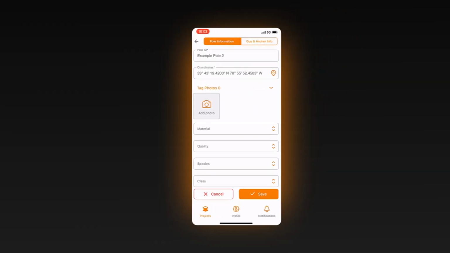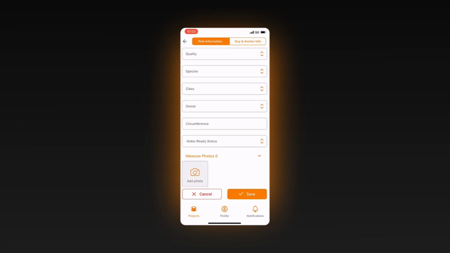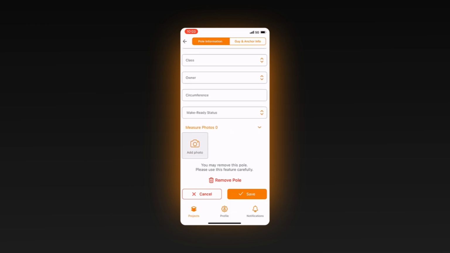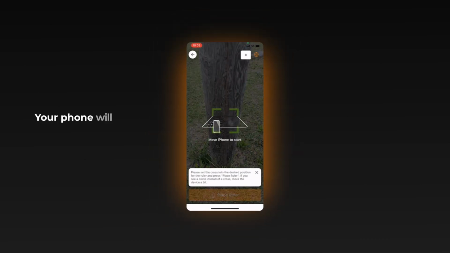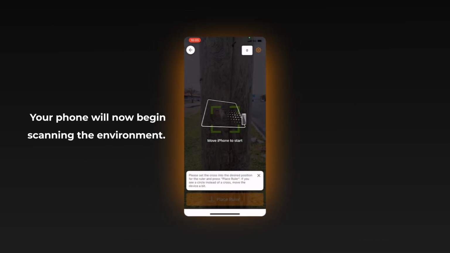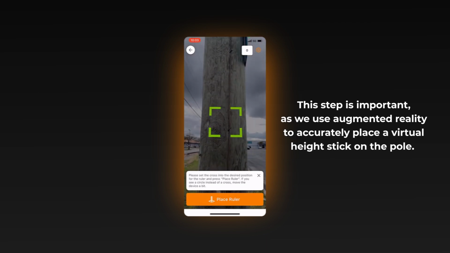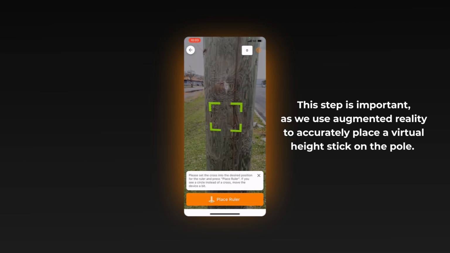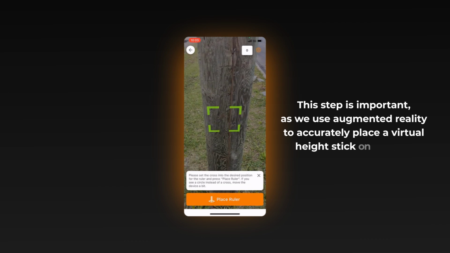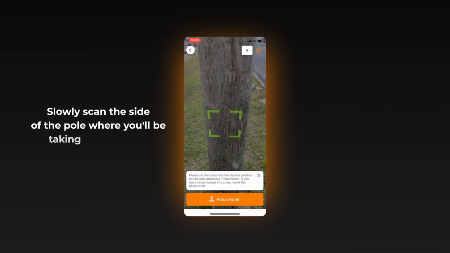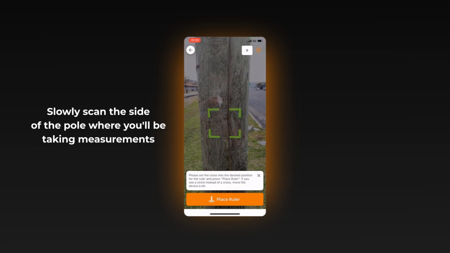To take a measure photo, first open the pole you're working on, then scroll down to the Measure Photos section. Tap the Add Photo icon to begin. Your phone will now begin scanning the environment. This step is important, as we use augmented reality to accurately place a virtual height stick on the pole. Slowly scan the side of the pole where you'll be taking measurements.